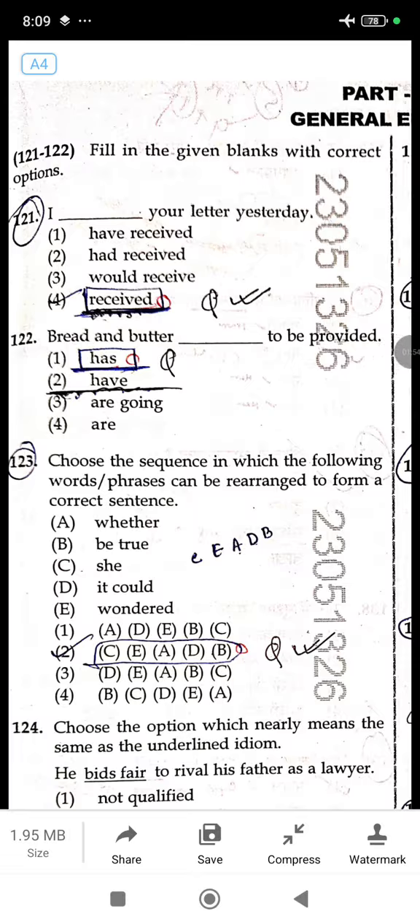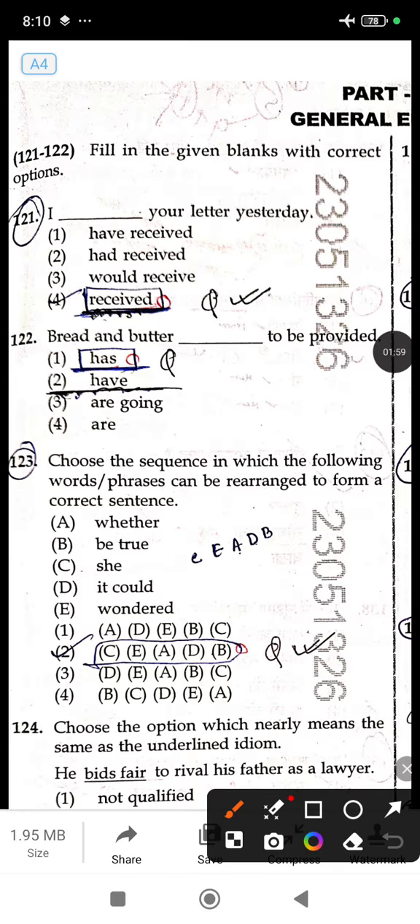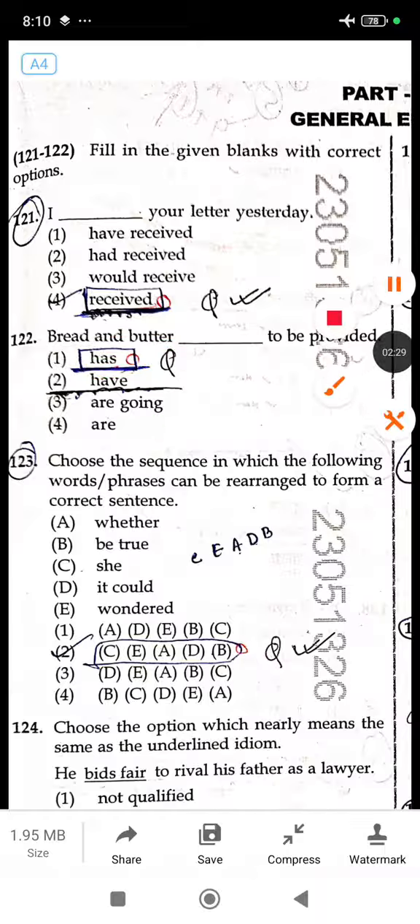Now the next question is, bread and butter dash to be provided. Bread and butter, these two things are not different here especially. They are a single unit. That's why you have to select the singular verb, that is has. For third person singular we use has, because have is for plural, and are is also for plural. So the singular one is has.